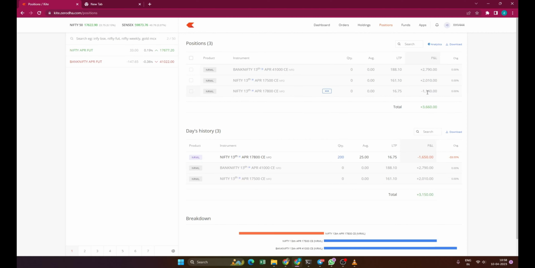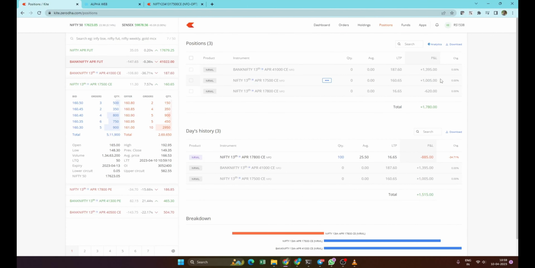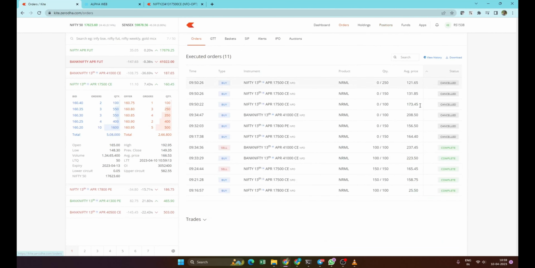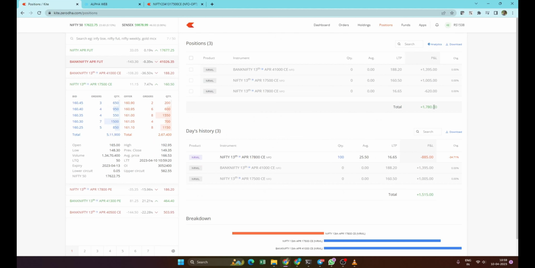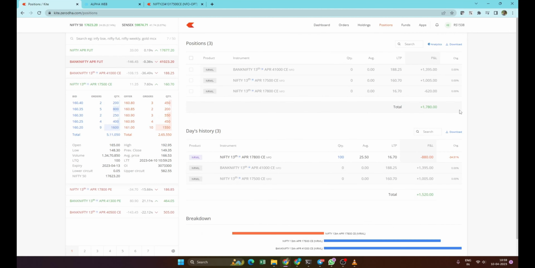I did not do anything, and this one I carried overnight because of the physical settlement. I just closed it in the morning, and then I did two trades, where I made 0.6 to 0.7 percent on each of the trades. It's close to 0.75 or 0.8 percent per day, because I'm just using 3 lakh capital, and my target is to hit 1 percent every day. That's how I do it.